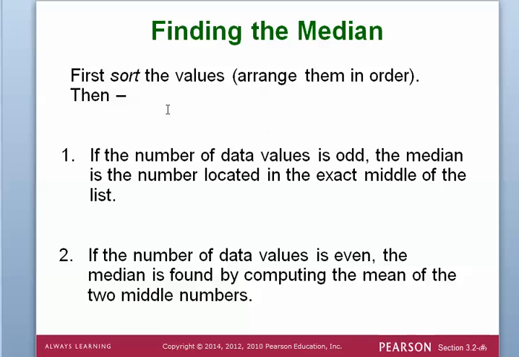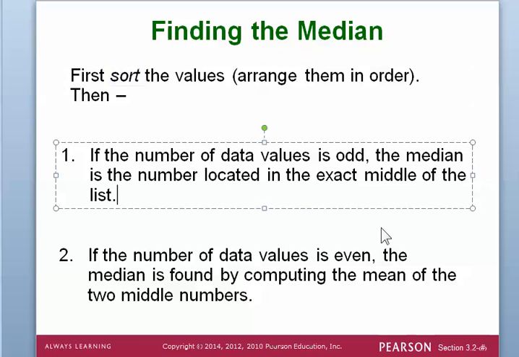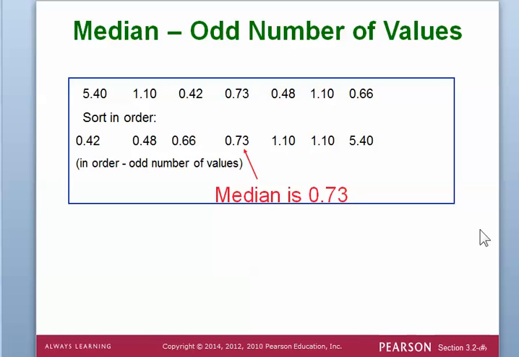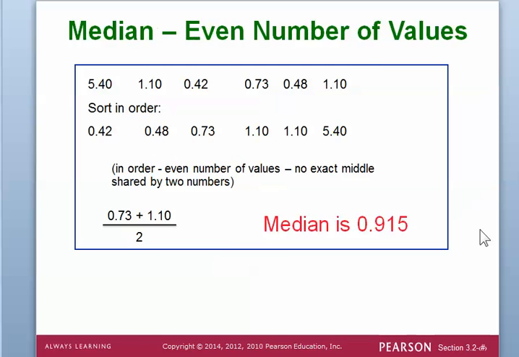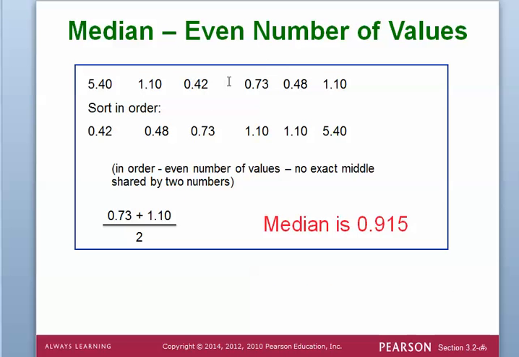Now, the biggest thing is that you remember that in this case you have to sort it, whereas for the mean or the average, you don't have to sort it. So that's a nice thing to know. That's a critical thing to know here. If there's just an odd number of them, it's the literal middle. And if there are an even number of them, like here, you sort them and then you take the average of the middle, quote, end quote, because there's two in the middle.